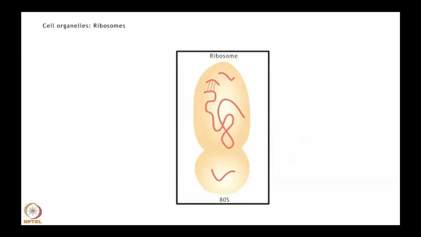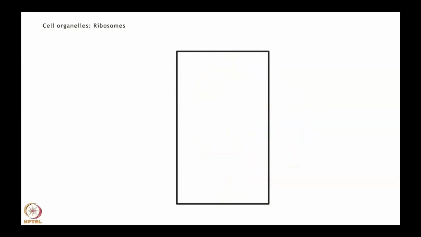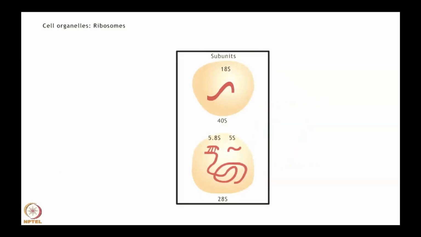Eukaryotic 80S ribosomes are composed of a large 60S subunit, which binds to tRNA and amino acids, and a small 40S subunit, which binds to mRNA during protein synthesis. The subunit structure of prokaryotic and eukaryotic ribosomes differ from one another.